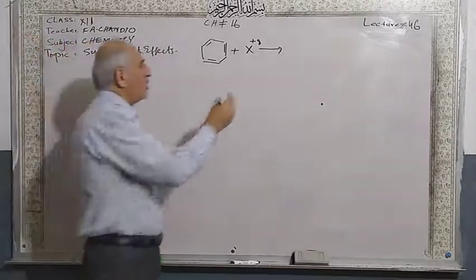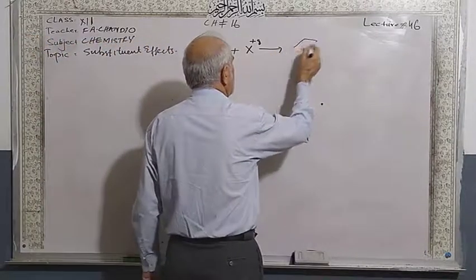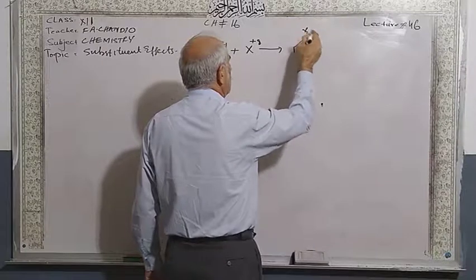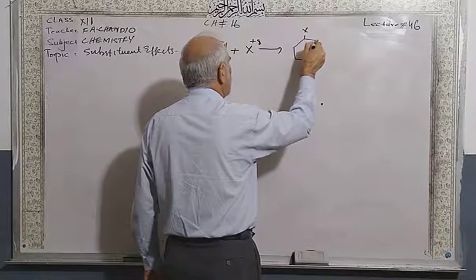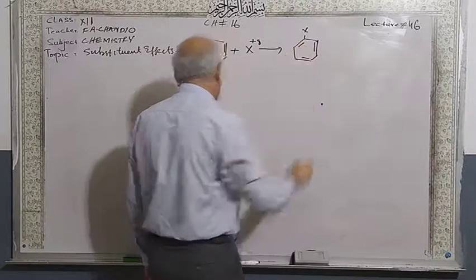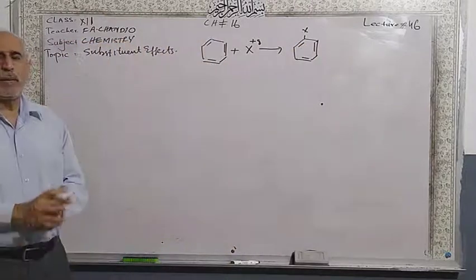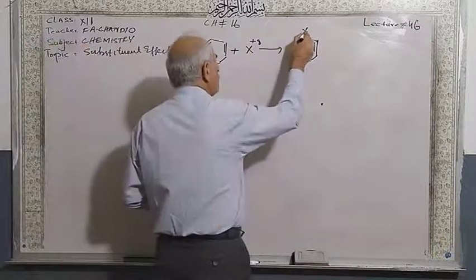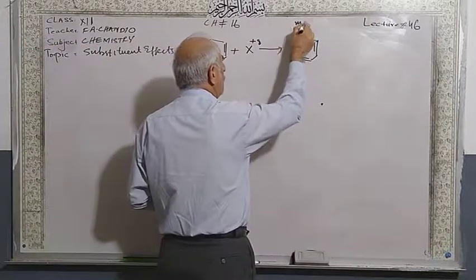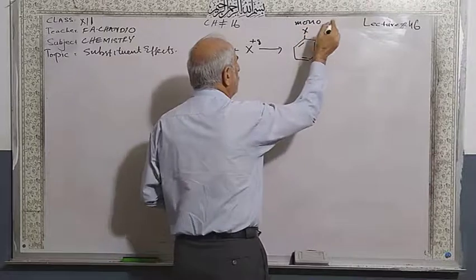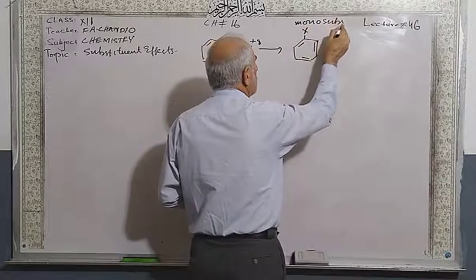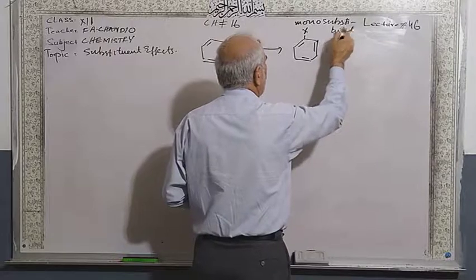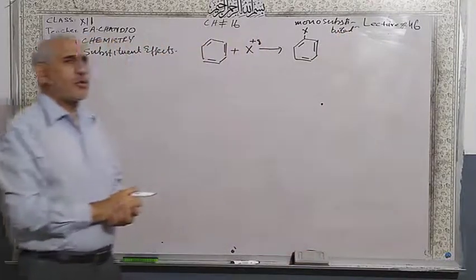It makes no difference. But usually we show it here. At any position, you can substitute the incoming electrophile. So this benzene is now monosubstituted.